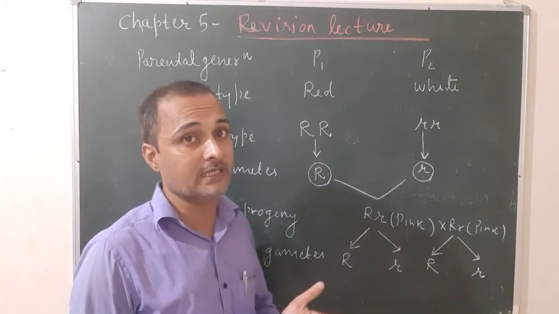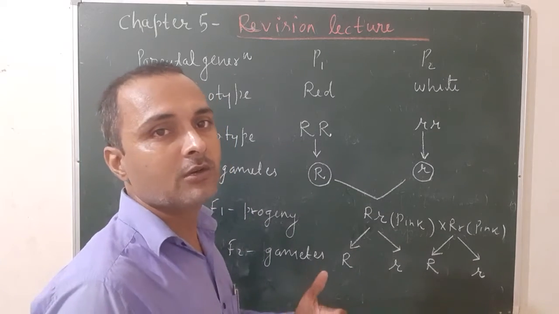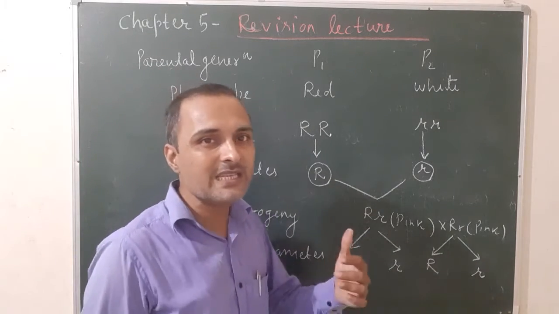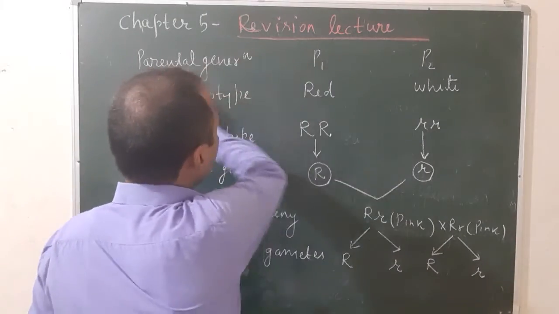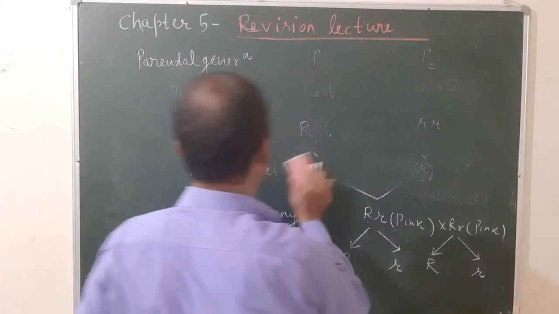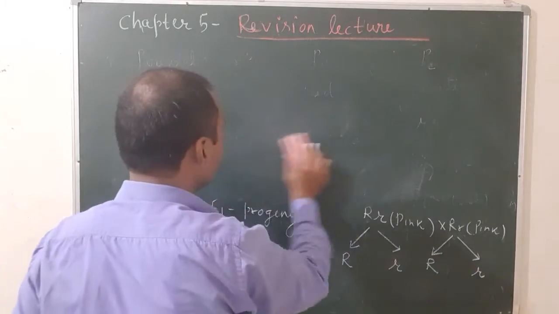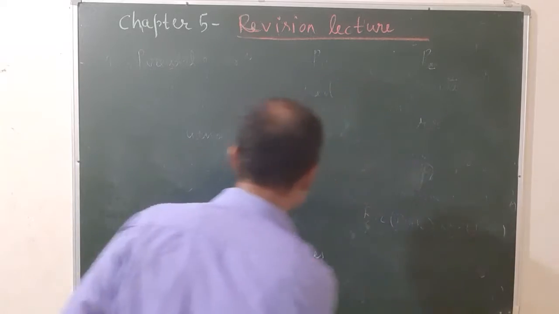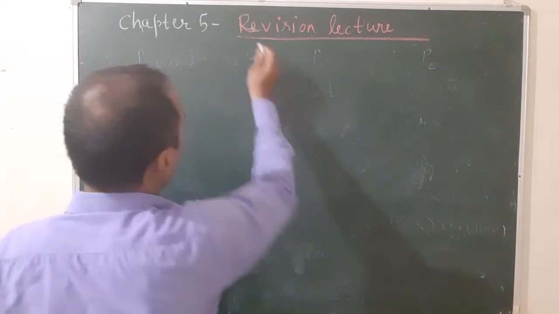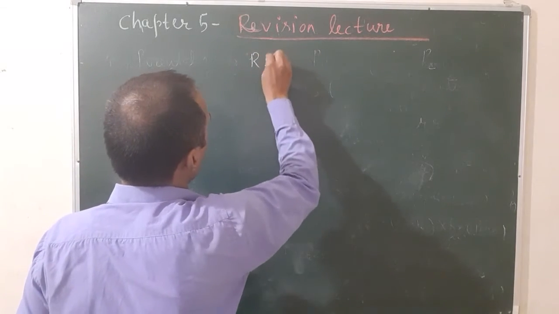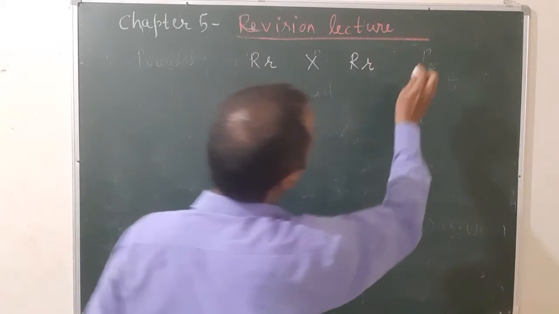How many plants are red, how many pink, how many white, and what is the ratio of the genes in the F2 generation. Let us see. See, these are the gametes produced by the plants after selfing: capital R, small r; again, capital R, small r. This is known as selfing.